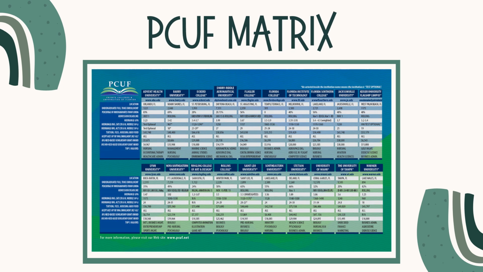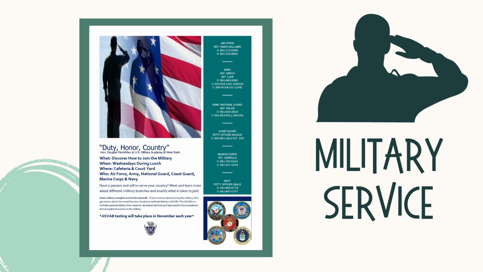The next page is the Private Colleges and Universities Matrix. This has similar information only about private schools in our state. Again, you can use this to help you set goals for yourself after graduation. Are you interested in joining a branch of the military? If so, you'll want to speak with a military recruiter. You can find the contact information for the recruiters in our area in your packet. You can also find lots of information about each branch and their recruitment requirements online.